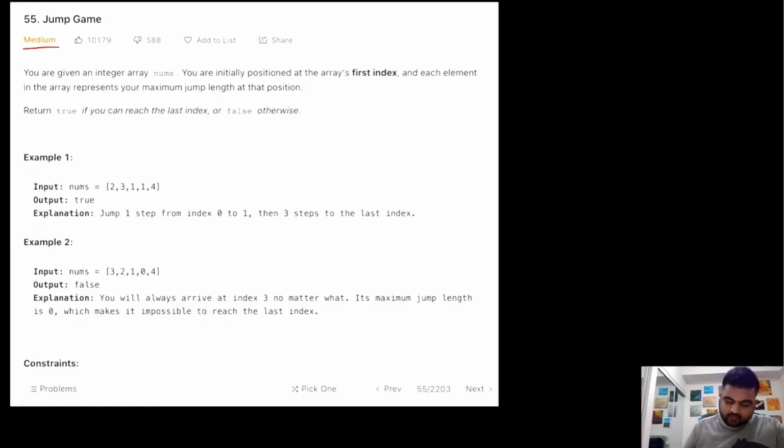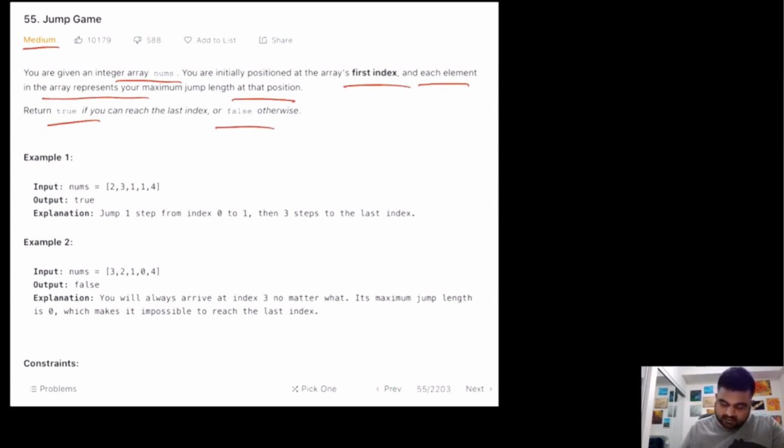This is a medium problem, and we are given an integer array nums, and we are initially positioned at the first index, so 0th index. Each element in the array represents the maximum jump we can take, and if that is true, can we reach the last position? If we are able to reach the last position, we would return true. If we cannot reach, we will return false.